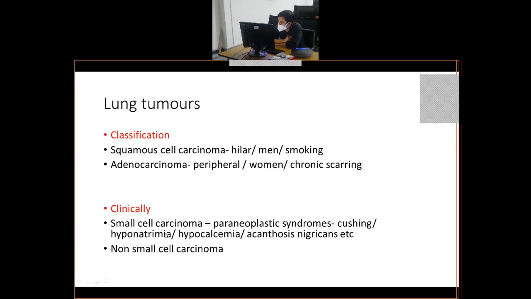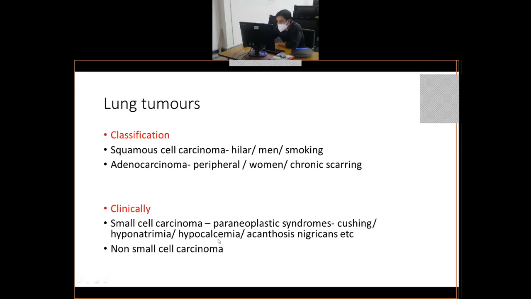They produce a lot of abnormal hormones. So that is another important difference. Whereas non-small cell carcinomas usually don't produce paraneoplastic syndromes. So that is small cell carcinoma versus non-small cell carcinoma of lungs.